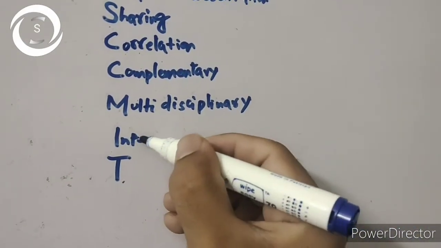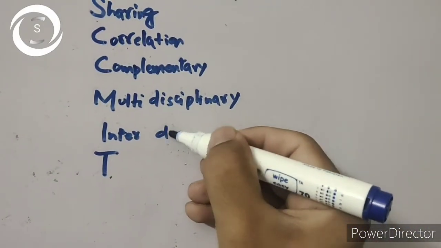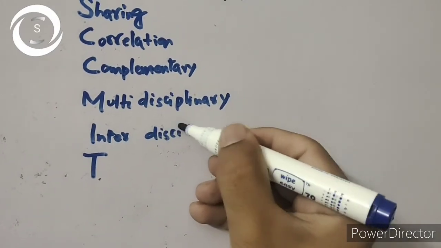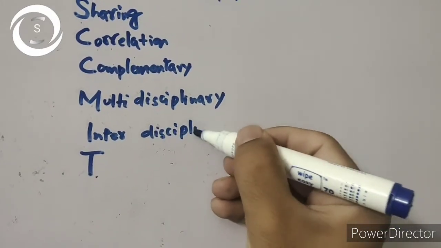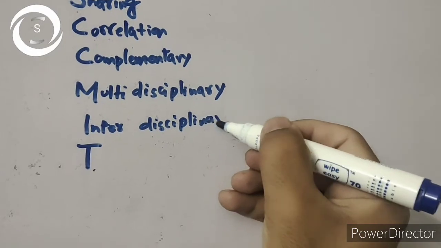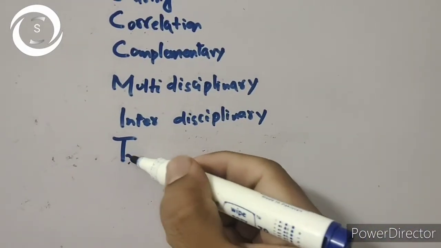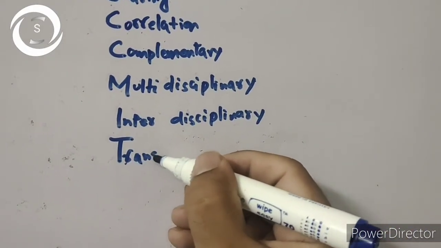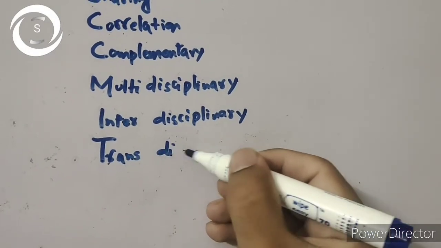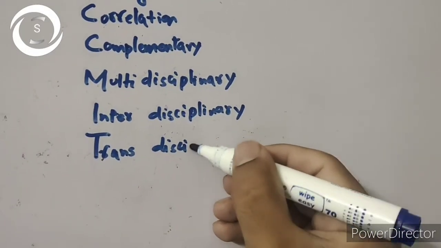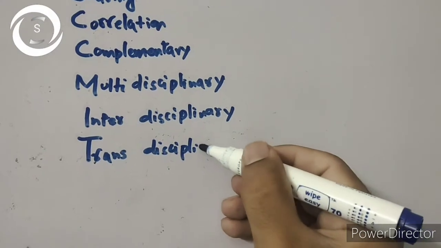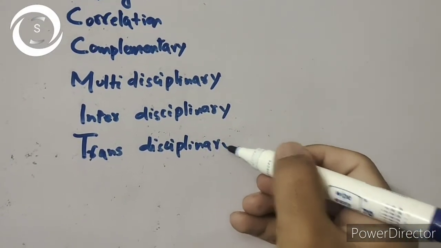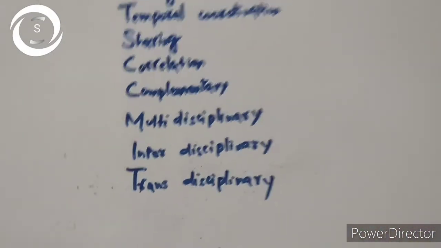Then comes the multidisciplinary approach. In the multidisciplinary approach, the integration now takes the center of attraction, and the disciplines are now sidelined. Then in the interdisciplinary, the disciplines are further merged together, and identification of the disciplines is lost.